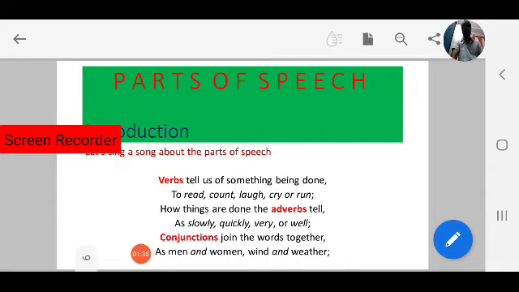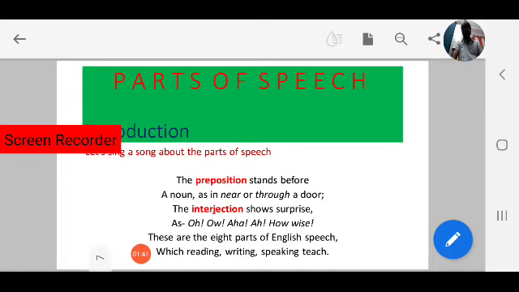A conjunction joins the words together, as men and women, wind and weather. The preposition stands before a noun, as in, near, or through a door. The interjection shows surprise, as ha, oh, ha, how wise. These are the 8 parts of speech which reading, writing, speaking teach.